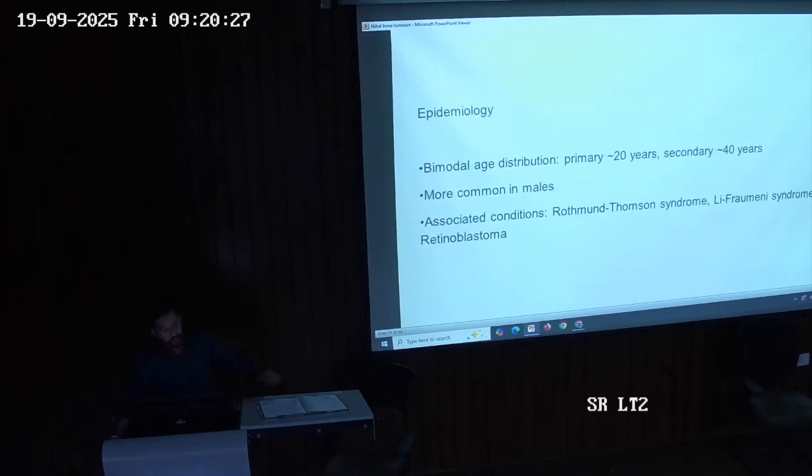Based on the epidemiology, we have a bimodal age distribution. It is seen at 20 years in primary cases, and at 40 years in secondary cases. It is more commonly seen in males. The associated conditions may be Rothmund-Thomson syndrome, Li-Fraumeni syndrome, and retinoblastoma.